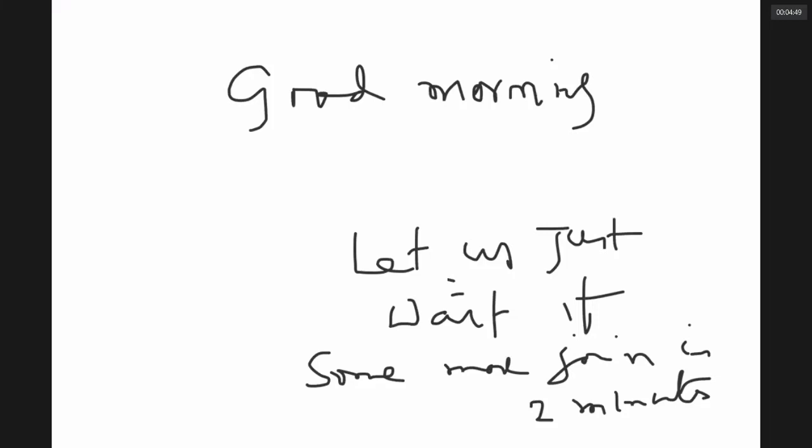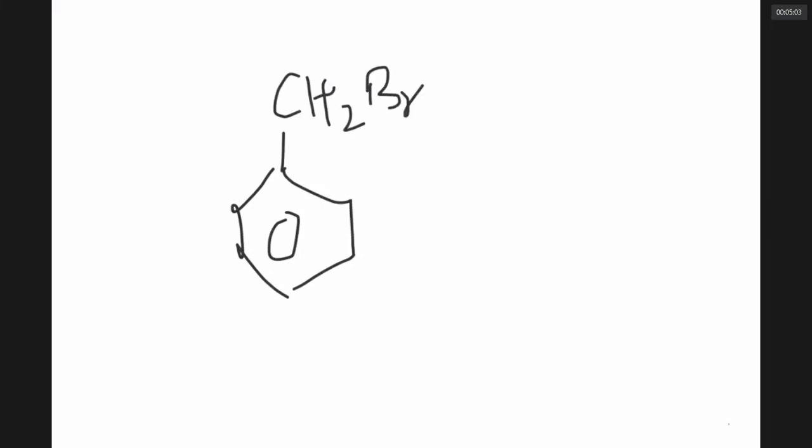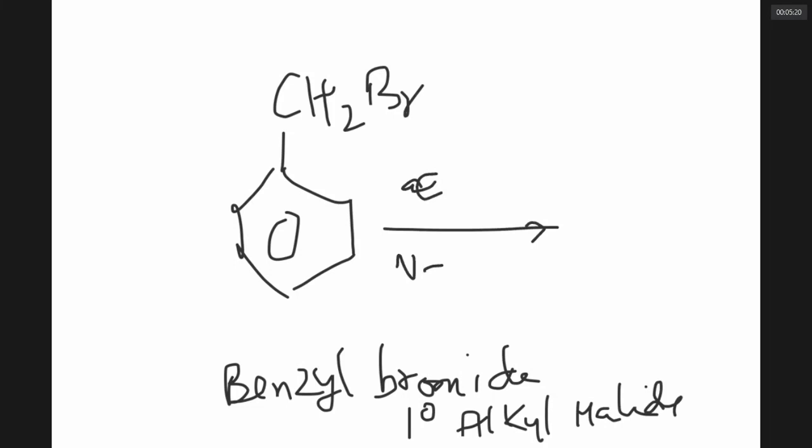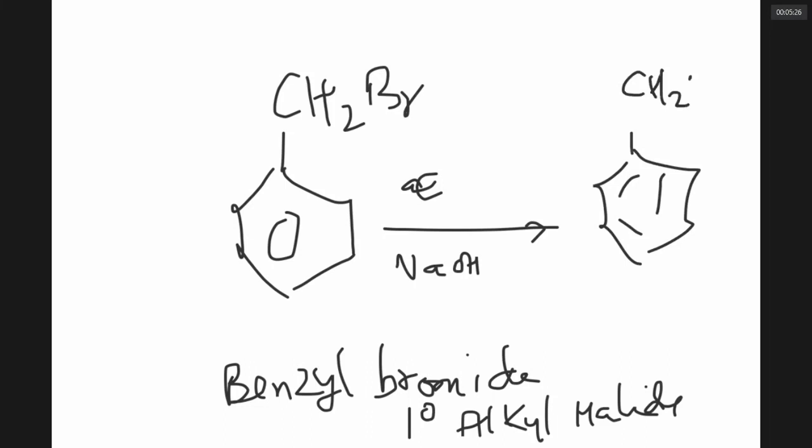Hello, I'm sorry for the disturbance. Yes, sir, our time is up. Now, we were wondering about the type of reaction we encounter. Can you just name this compound? It is benzyl bromide. What type of alkyl halide is it? It is a primary alkyl halide. And now if I react it with aqueous NaOH, definitely the Br is replaced by OH. It is a nucleophilic substitution reaction.